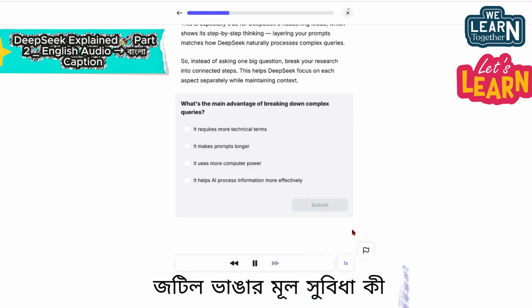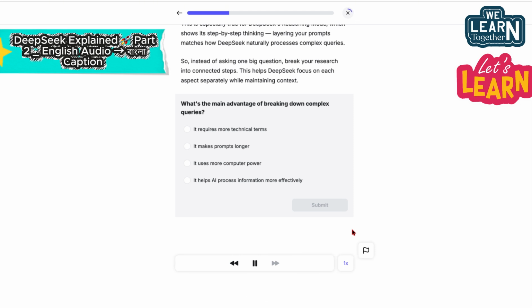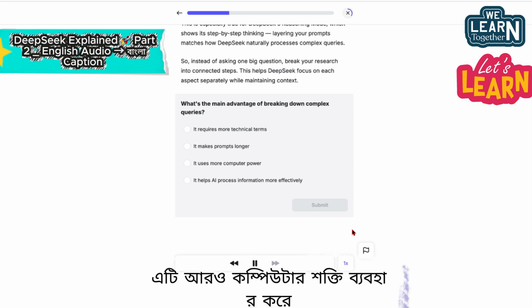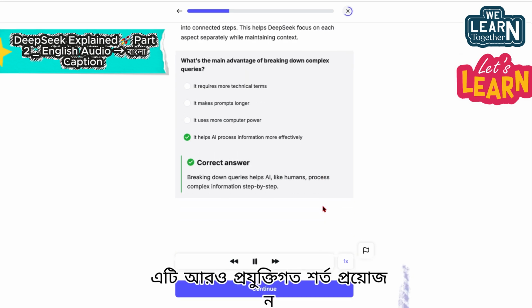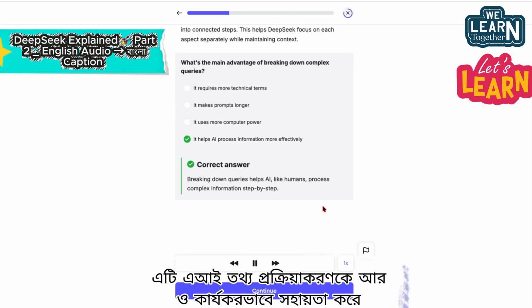What's the main advantage of breaking down complex queries? It uses more computer power. It makes prompts longer. It requires more technical terms. It helps AI process information more effectively.